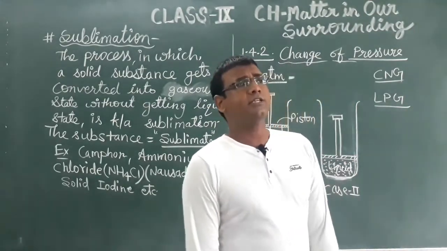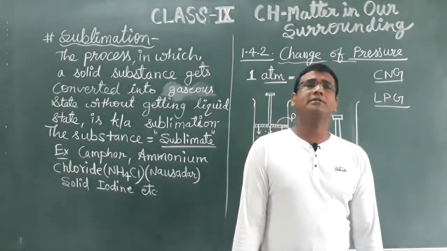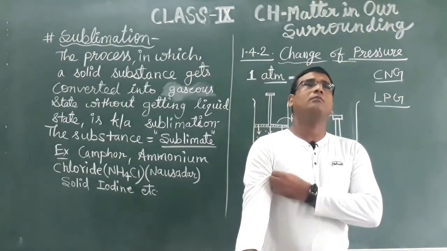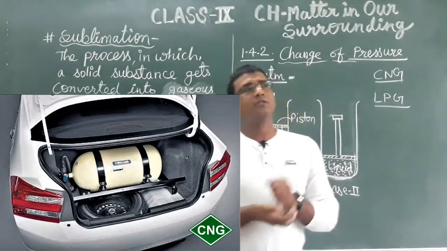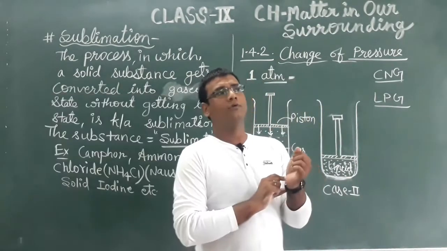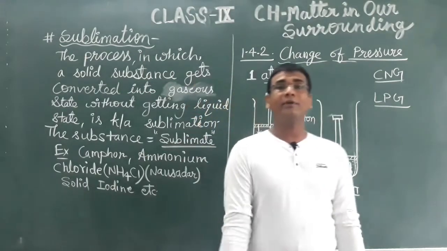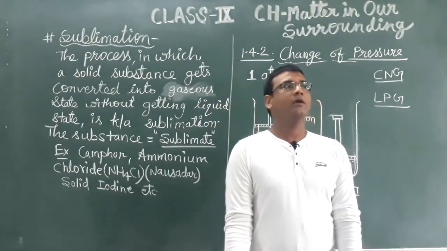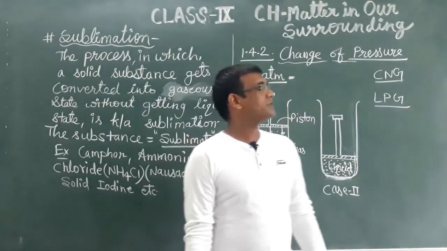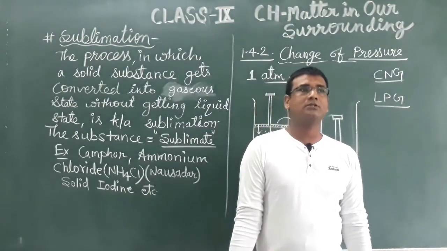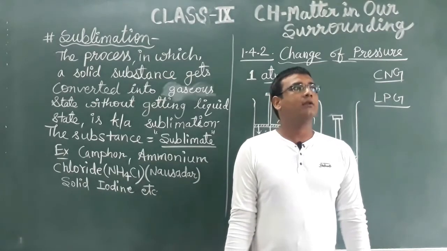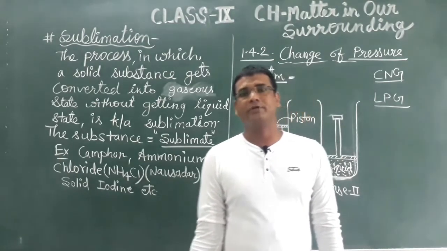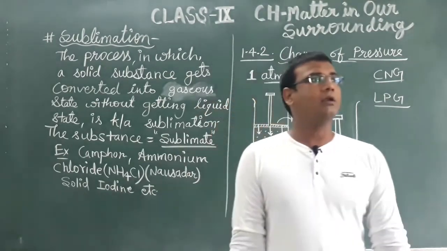Next, CNG. Nowadays most of the automobiles, most of the vehicles, are using this CNG for being environmental friendly. It produces less toxic gases, less toxic substances into the atmosphere. That is why it is good for the environment, and that is why it is called environmental friendly.